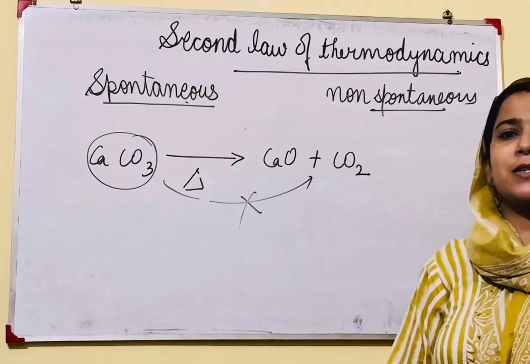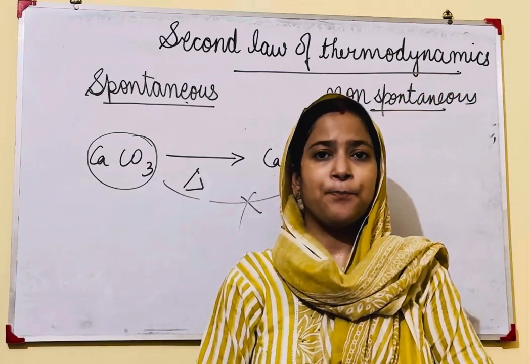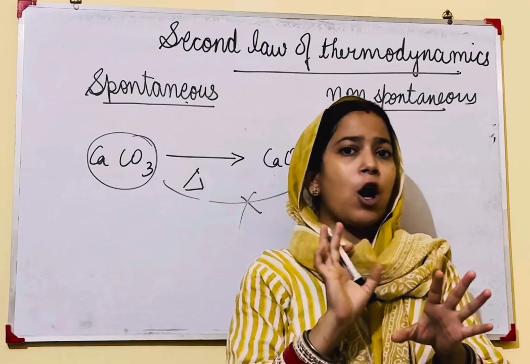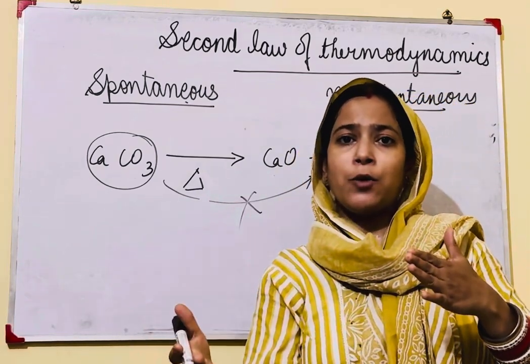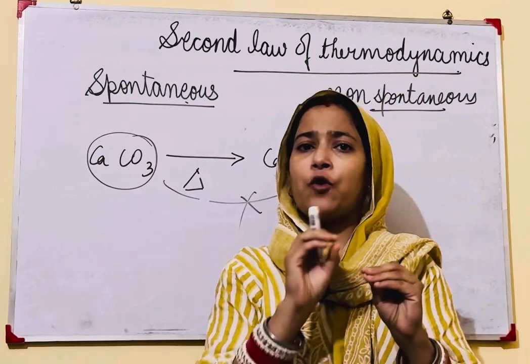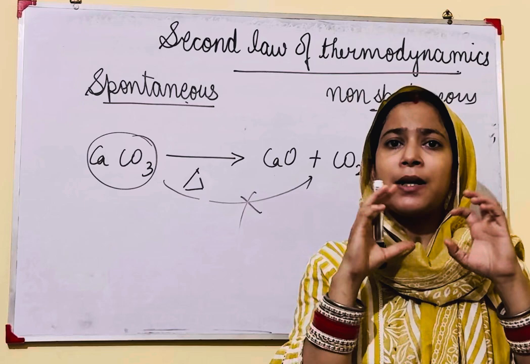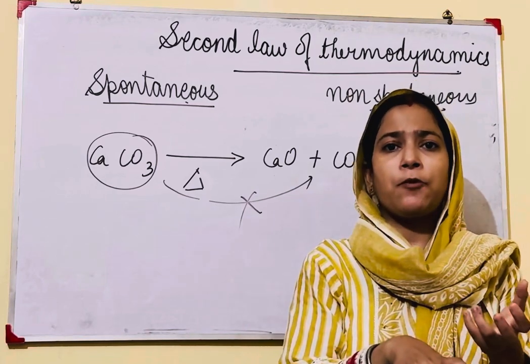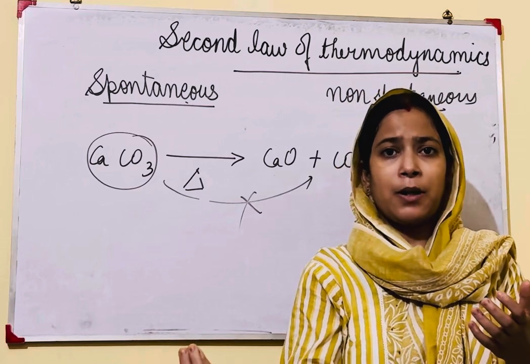One more example of a non-spontaneous reaction: suppose we have a cup of tea. That cup of tea is hot. After some time, it will cool down, meaning heat is transferred from the hotter to the colder region. Our environment is colder than the cup of tea, so heat from the cup of tea transfers to the environment.